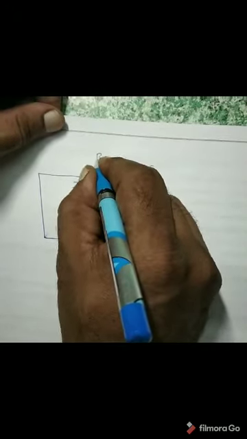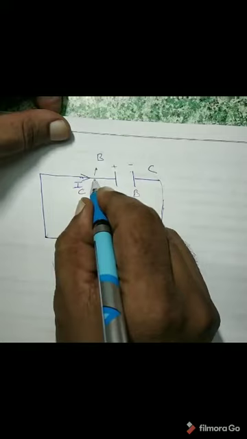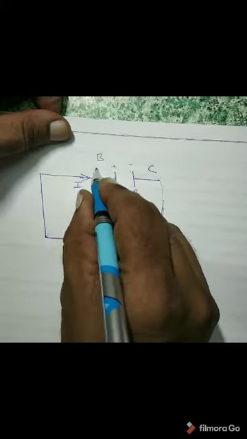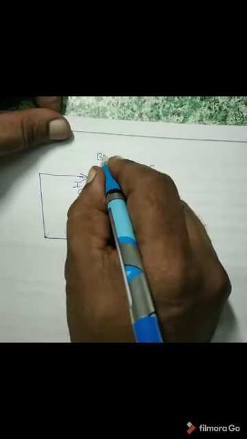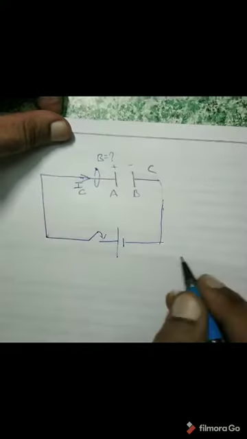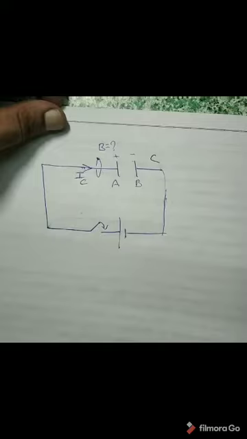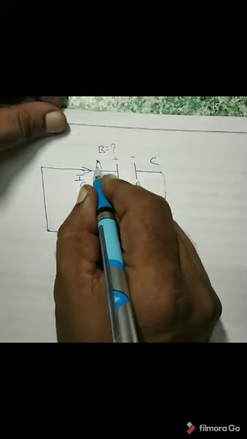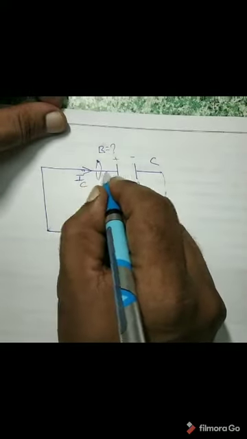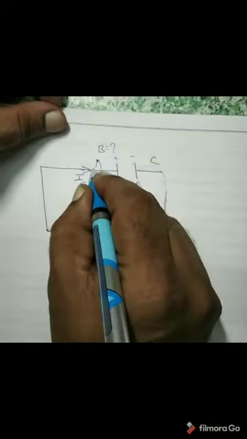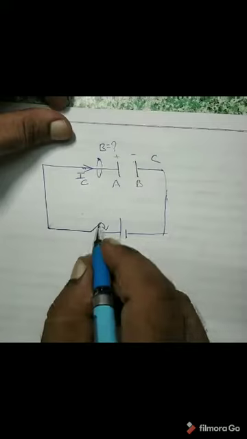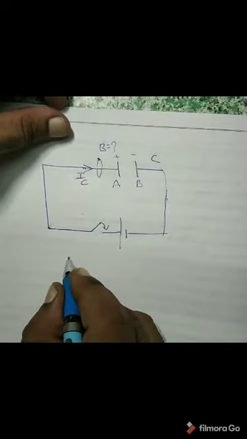To find this magnetic field B at this point nearby this straight wire, he imagined an Amperian loop around the wire, and he is going to apply Ampere's circuital law.